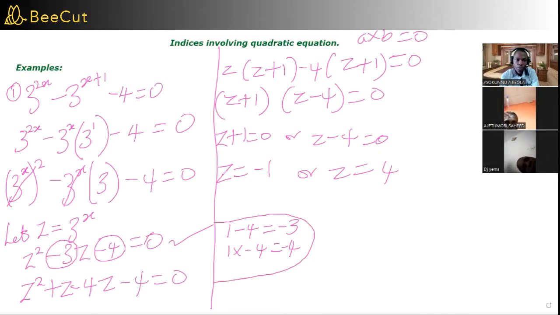Situation where Z equals minus 1, or where Z equals 4. If Z equals minus 1, you now say minus 1 equals 3 raised to power x, because Z is 3 raised to power x. Or 4, which is the second value of Z, equals 3 raised to power x.